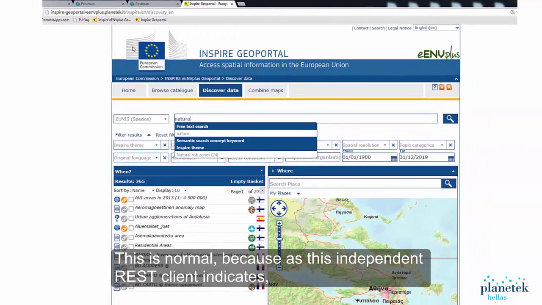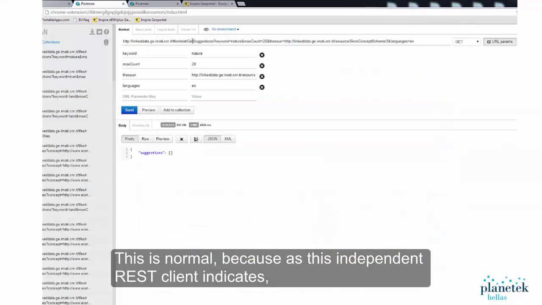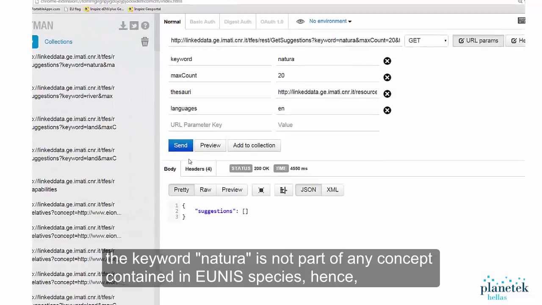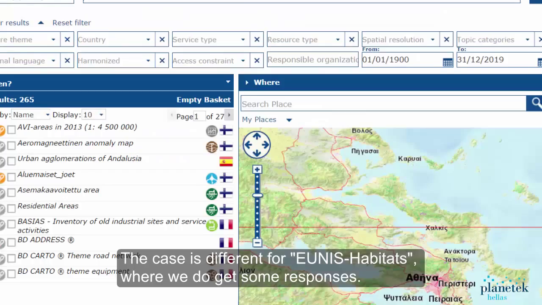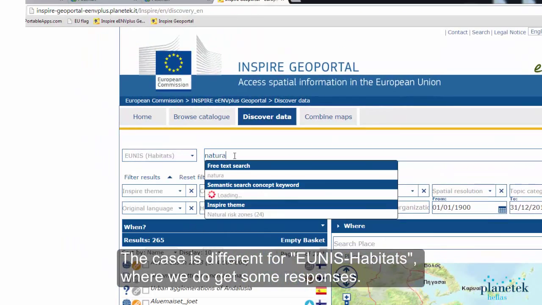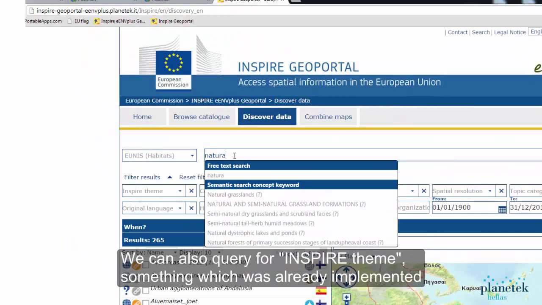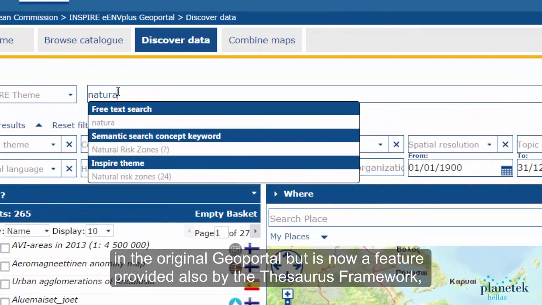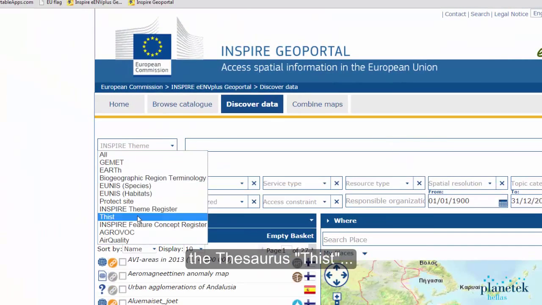This is normal because, as this independent REST client indicates, the keyword natura is not part of any concept contained in unispecies, hence we get an empty response. The case is different for unishabitats, where we do get some responses. We can also query for inspired theme, something which was already implemented in the original Geoportal but is now a feature provided also by the Thesaurus Framework, the Thesaurus Theist,